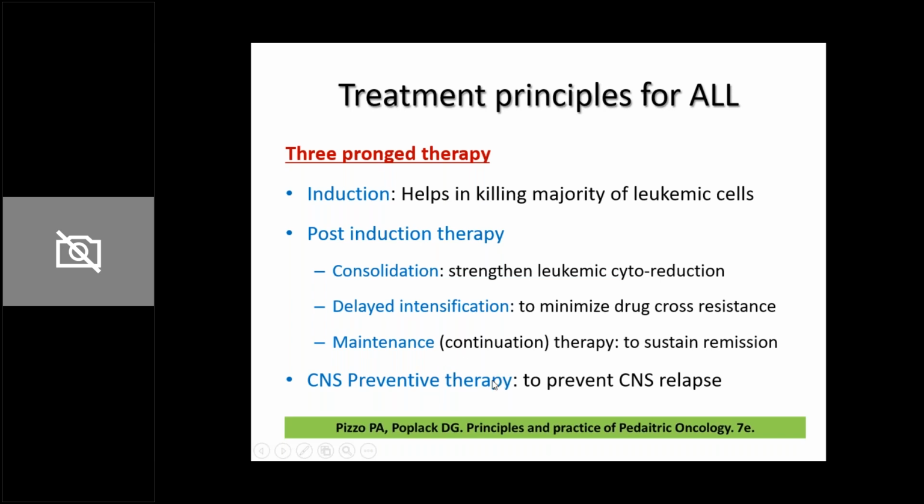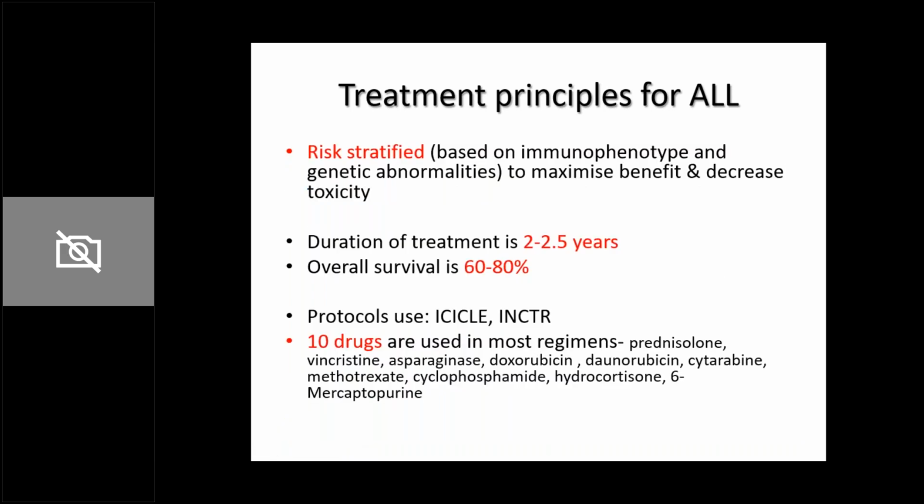So what is CNS preventive therapy? Apart from the chemotherapy which is given into the blood, we usually give chemotherapy agents via an IV cannula. Apart from that, we give intrathecal methotrexate. That is a chemotherapy drug which is given directly into the lumbar area, directly into the spinal fluid. That helps the chemotherapy agents to cross the blood-brain barrier and kill any cells which are hiding in this CNS sanctuary site. So these are the treatment principles for ALL.